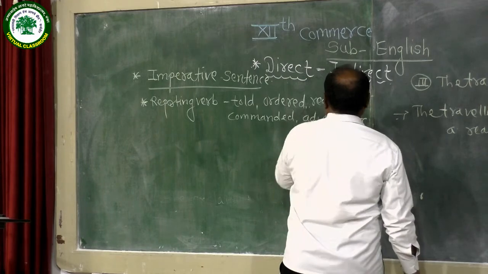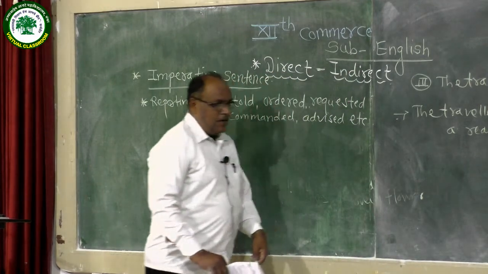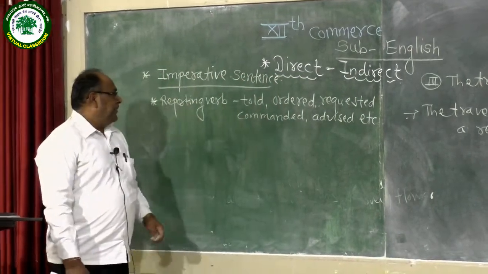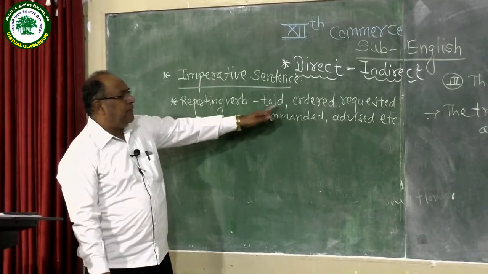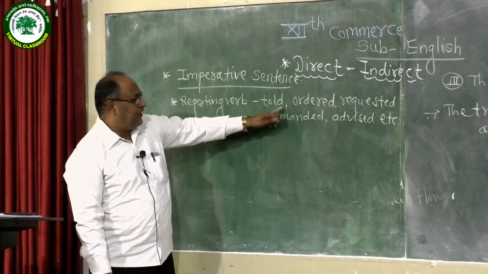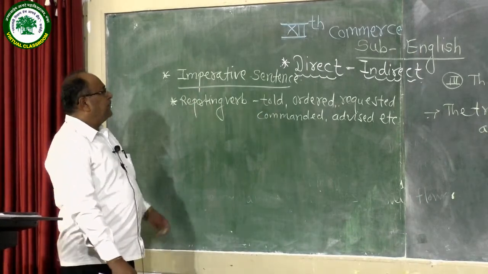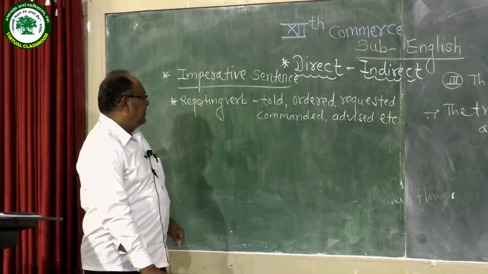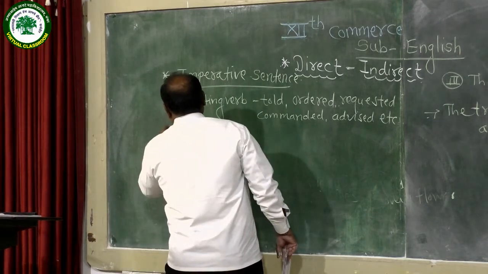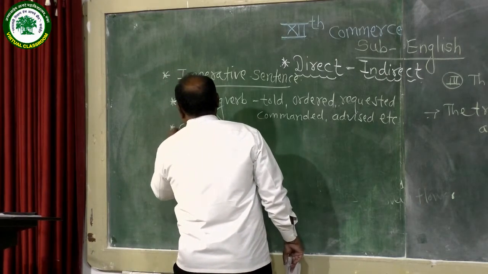So look at the reporting verbs. Here are a variety of reporting verbs we should use for transforming imperative sentences into indirect narration.